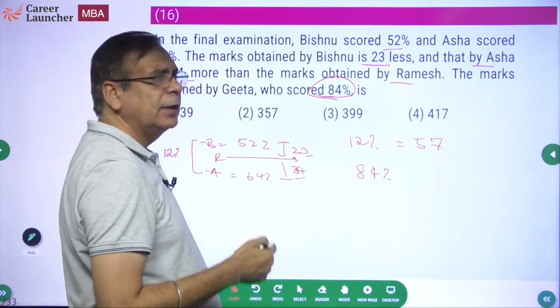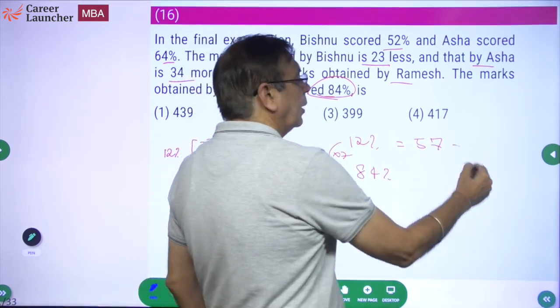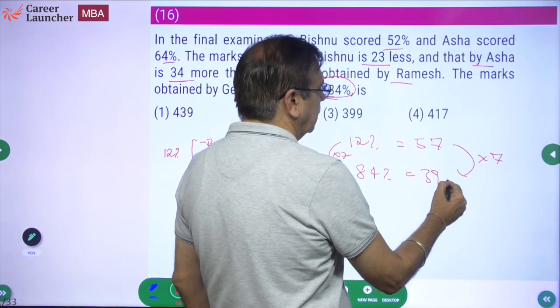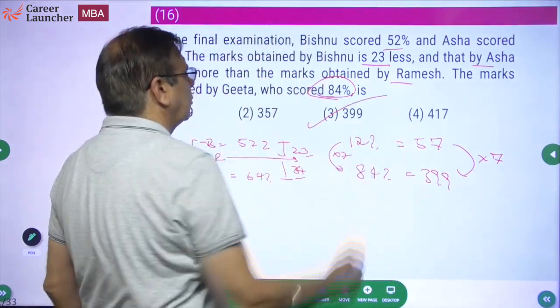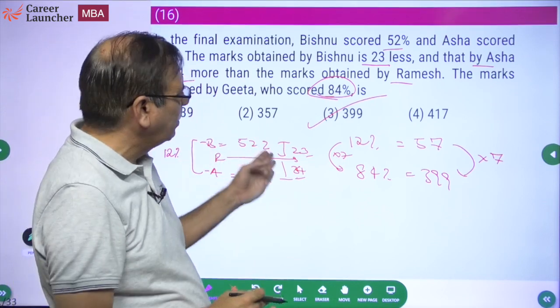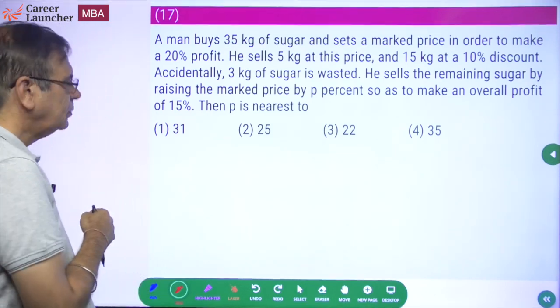Geeta scored 84%, which is 12 into 7. So 57 into 7. 350 plus 49, 399. This should be the answer. Okay. So an easy question. I'm saying no jugaad as such. Simple, straightforward सवाल है. Mark solve करो, answer mark करो, आगे चलो.